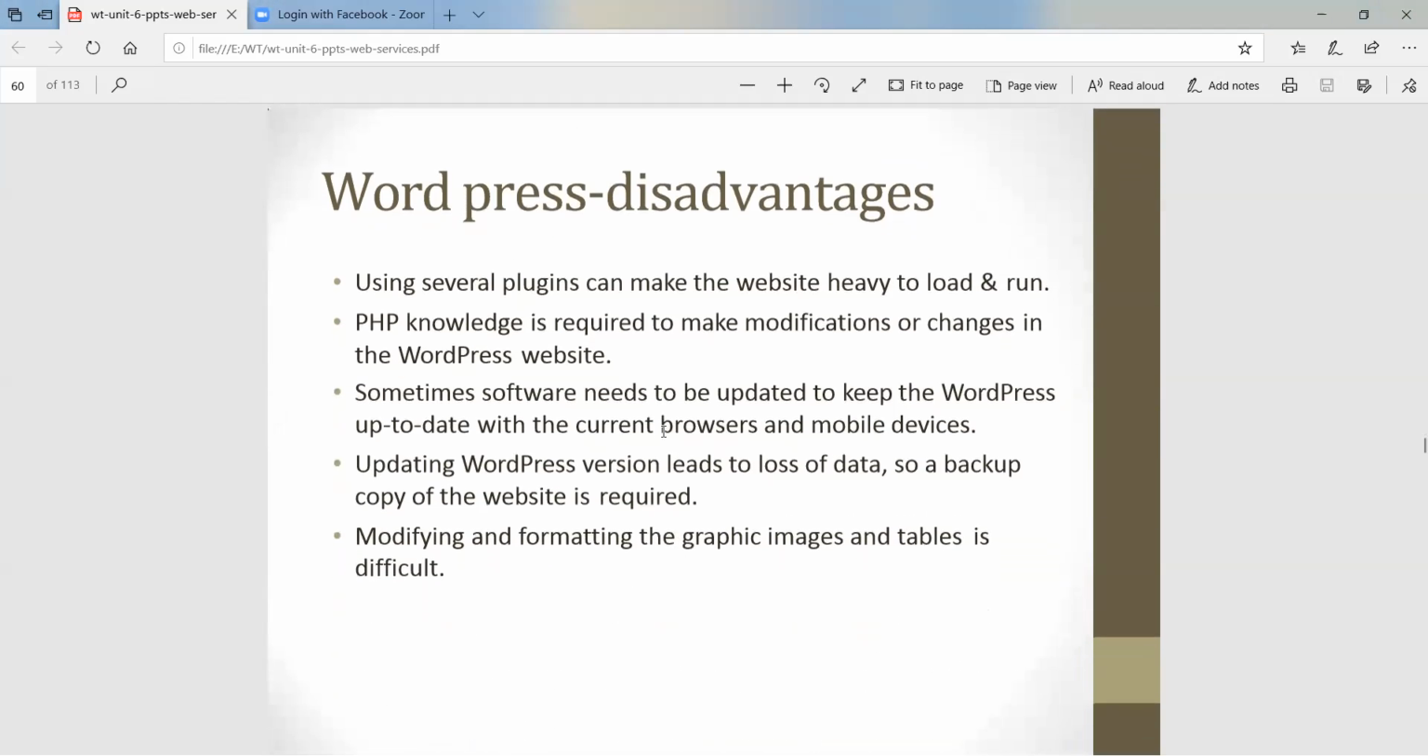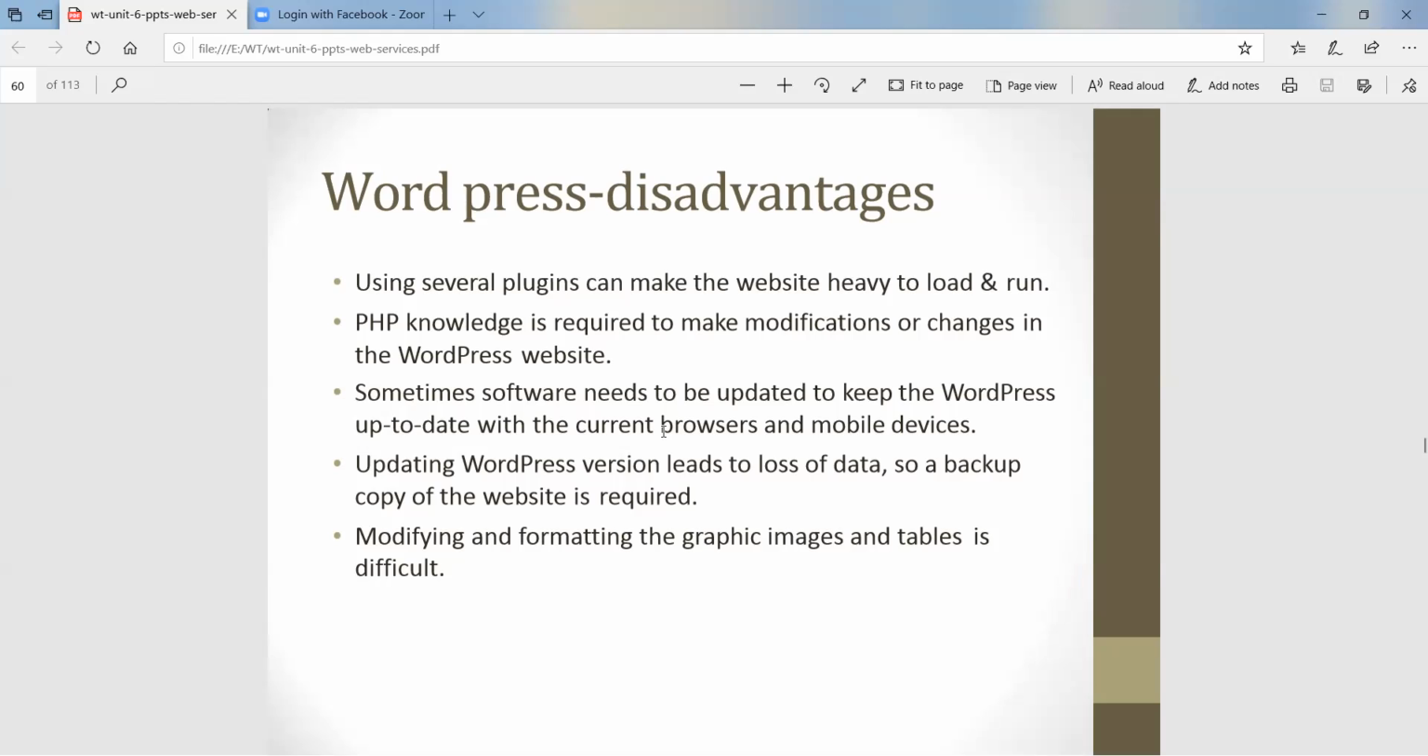Then disadvantages. Of course each and everything has some merits and demerits, so some demerits or disadvantages we can list. Using several plugins can make the website heavy to load and run. If we use many plugins, it can take time to load or run. PHP knowledge is required, since WordPress is designed with PHP. You should know PHP basic syntax and semantics to make modifications or changes in a WordPress website.